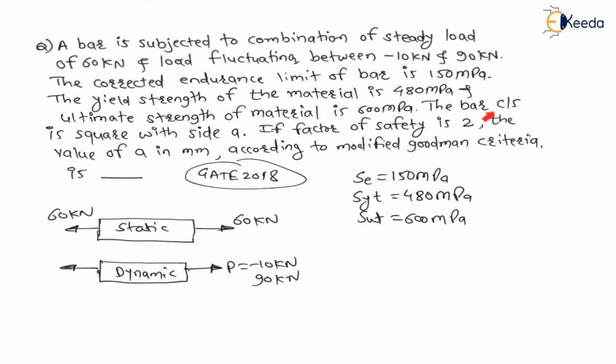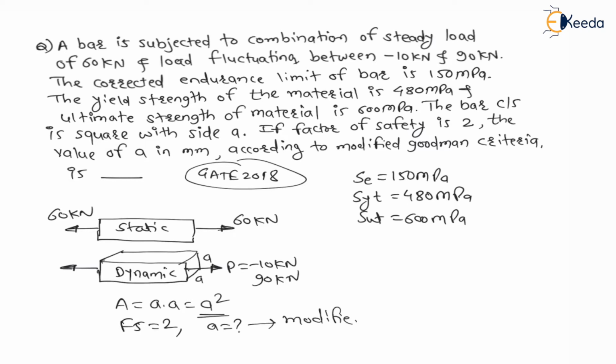Now the bar cross section is square with side A. Therefore we can say area of this bar is A into A, which is nothing but A square. Right, area is A square. Again, come to the question. If factor of safety is 2, the value of A in mm according to modified Goodman criteria is, if a factor of safety is given 2, then what will be A as per modified Goodman diagram? This is the question, right?